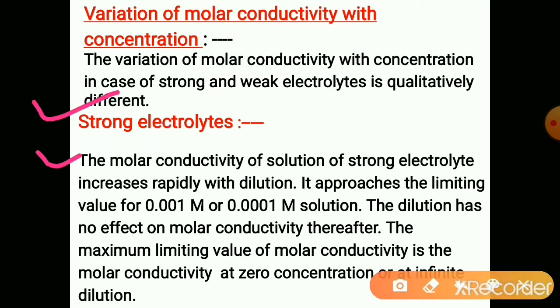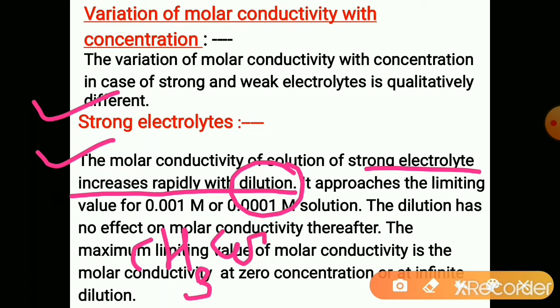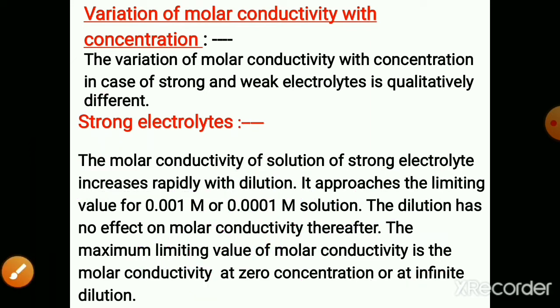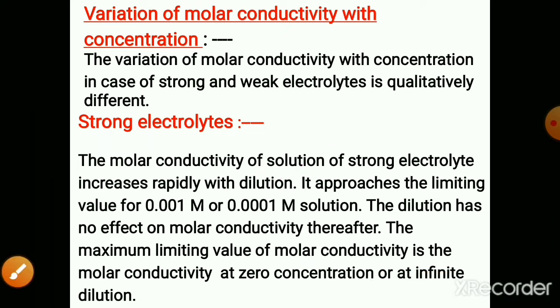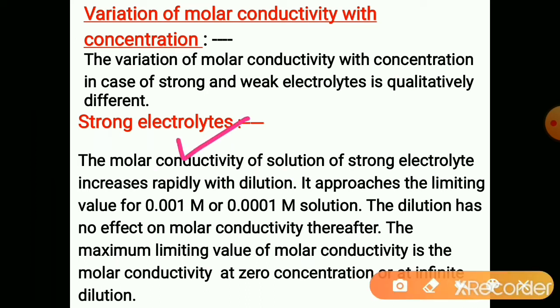Strong electrolytes. The molar conductivity of a solution of strong electrolytes increases rapidly with dilution. We know that on dilution, dissociation of the electrolyte takes place. Suppose this is acetic acid. On dilution, the bond gets broken and the free ions, acetate ion and hydrogen ion, become free. So on dilution, dissociation increases, so the number of ions increases, hence the molar conductivity must increase.